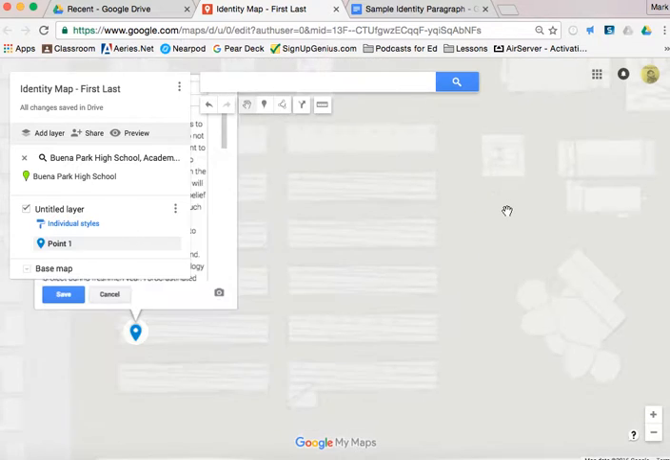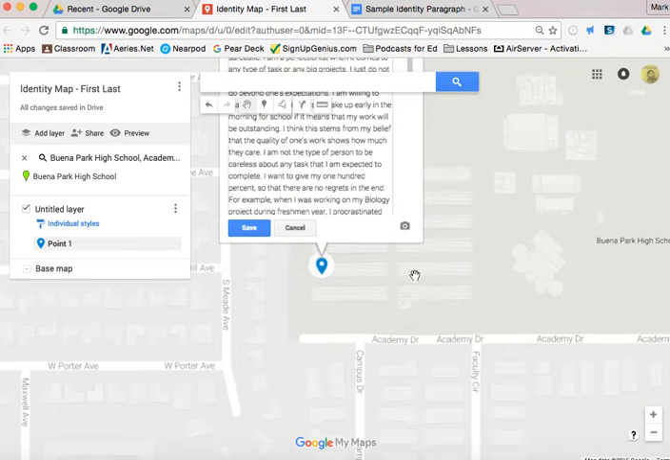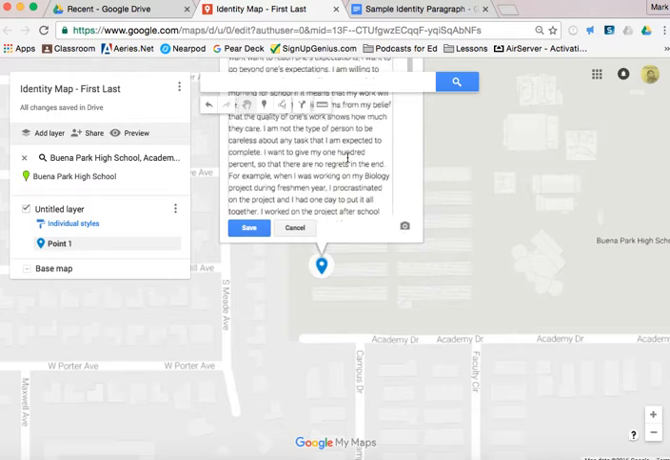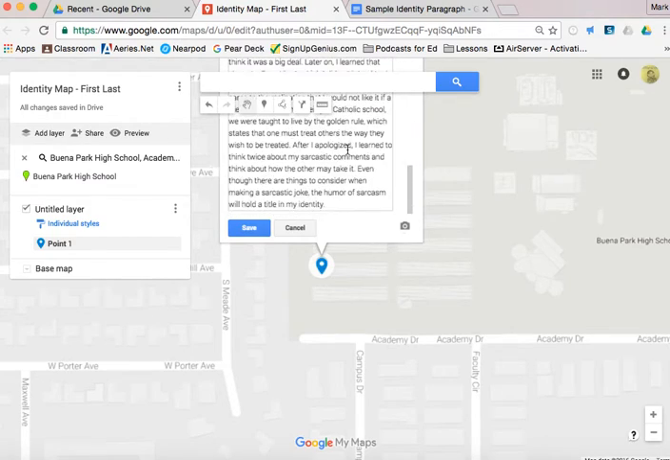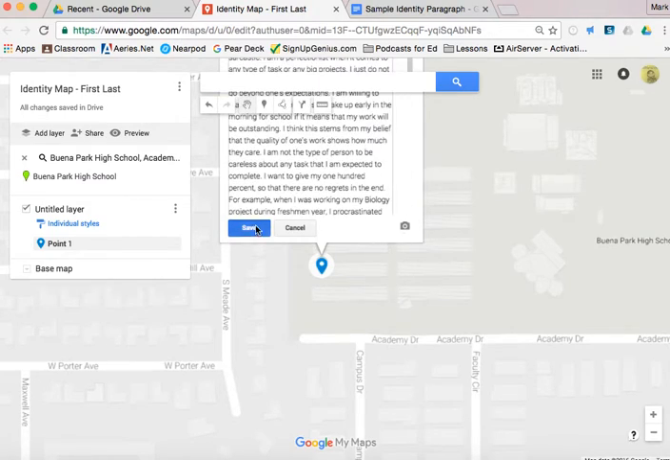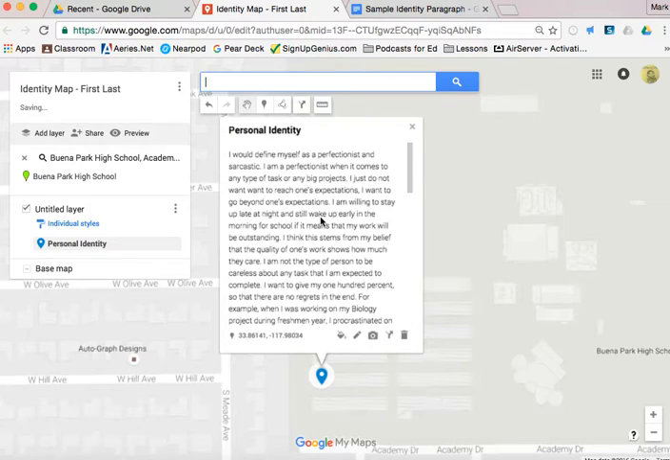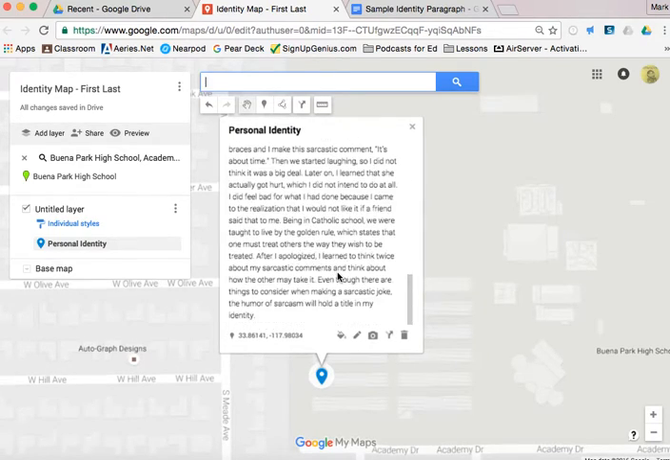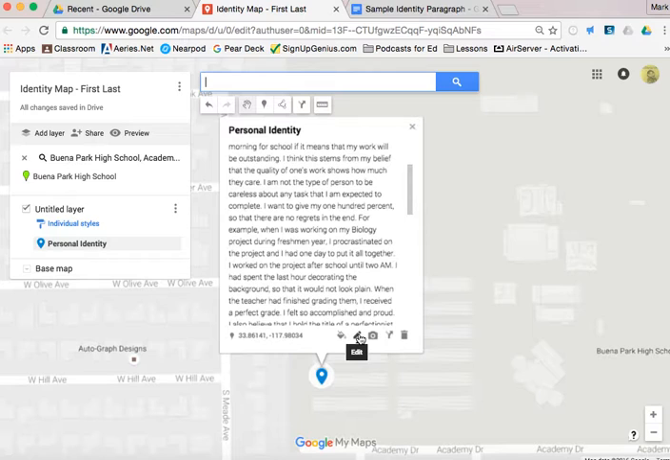Now that it's pasted in there, I'm going to zoom out a little bit. I can make sure it all went there, all the way to the bottom, all the way to the first one, and I'm going to click Save. Okay, now it looks like that. So when I click Save, it's formatted. I can't edit it. If I need to, I can go to the Edit button and I can change it. And so there, right now, personal identity, where I want it.